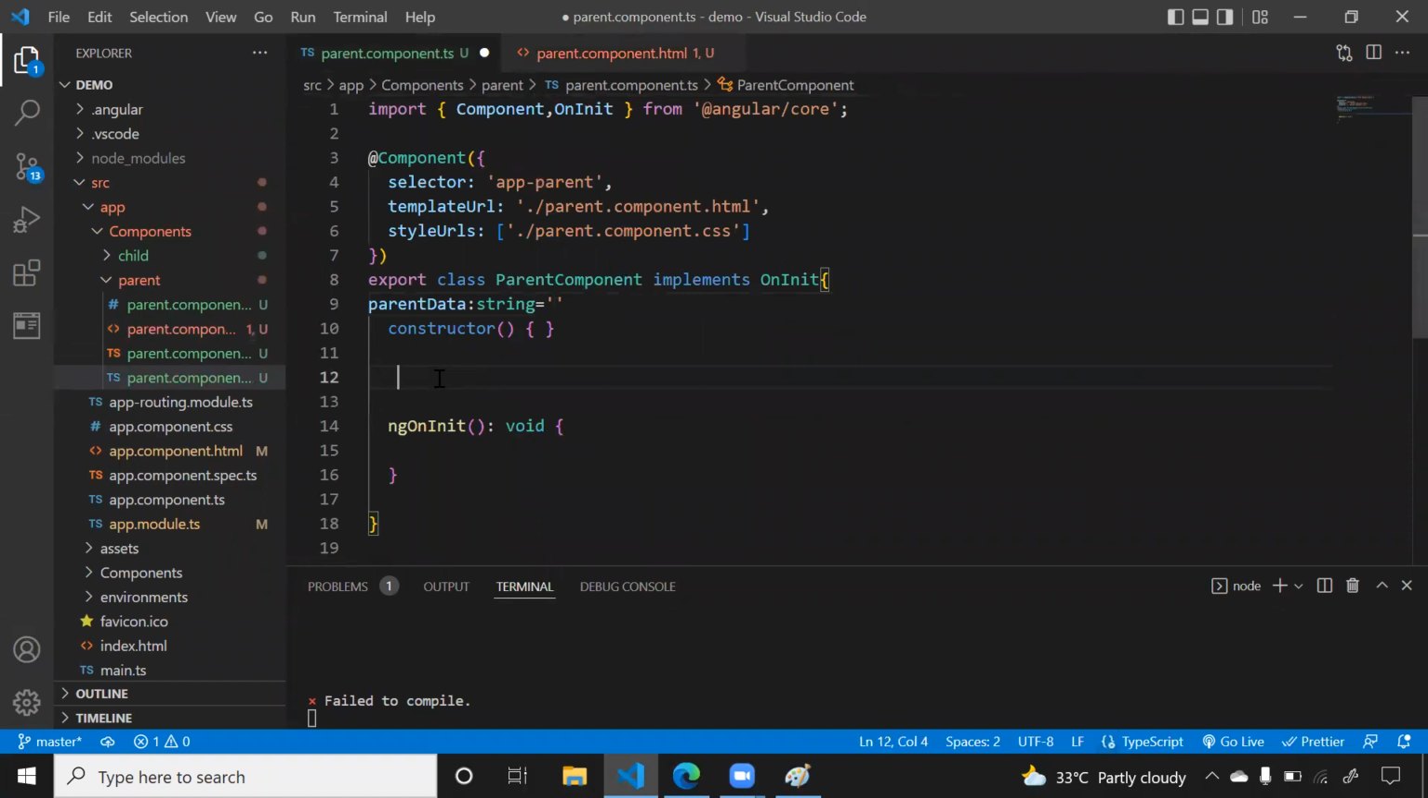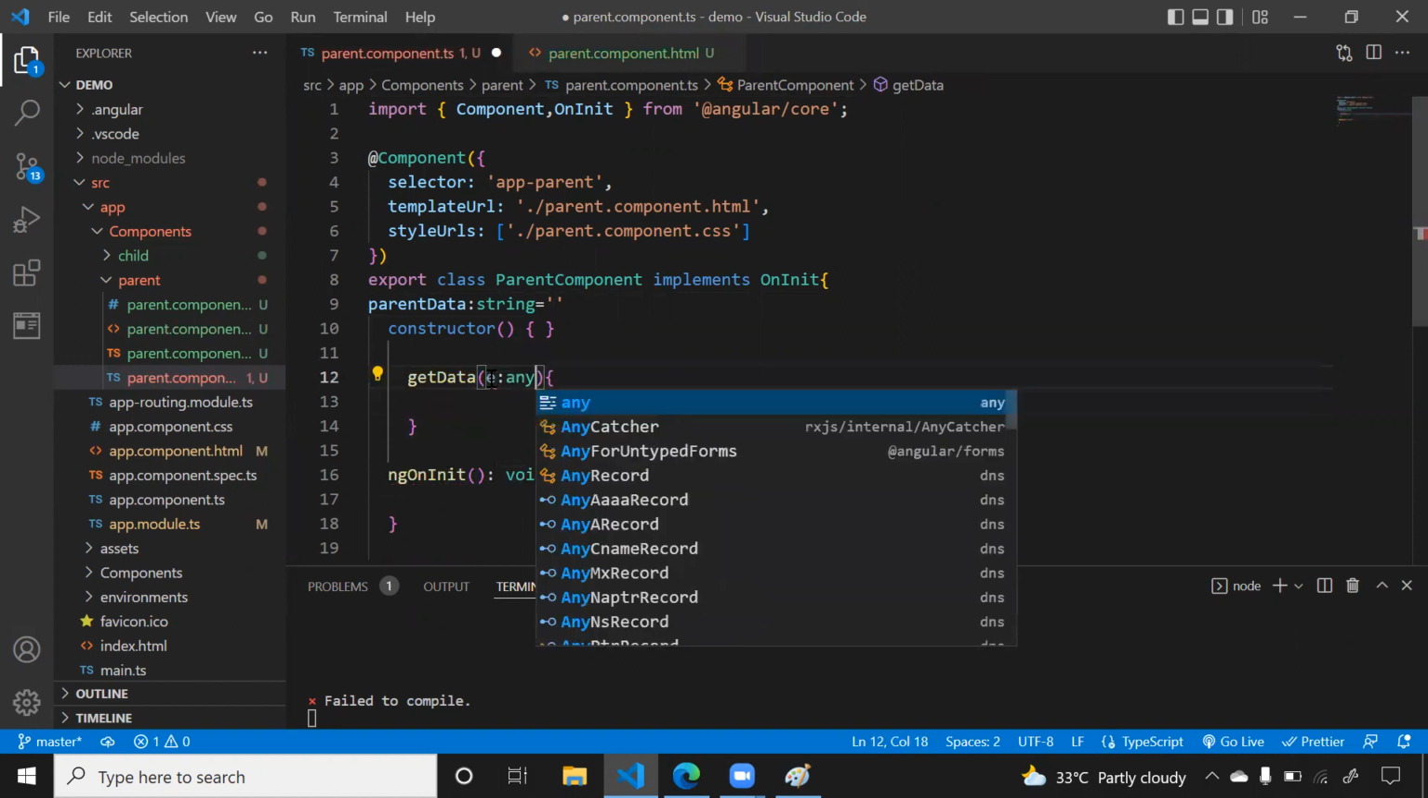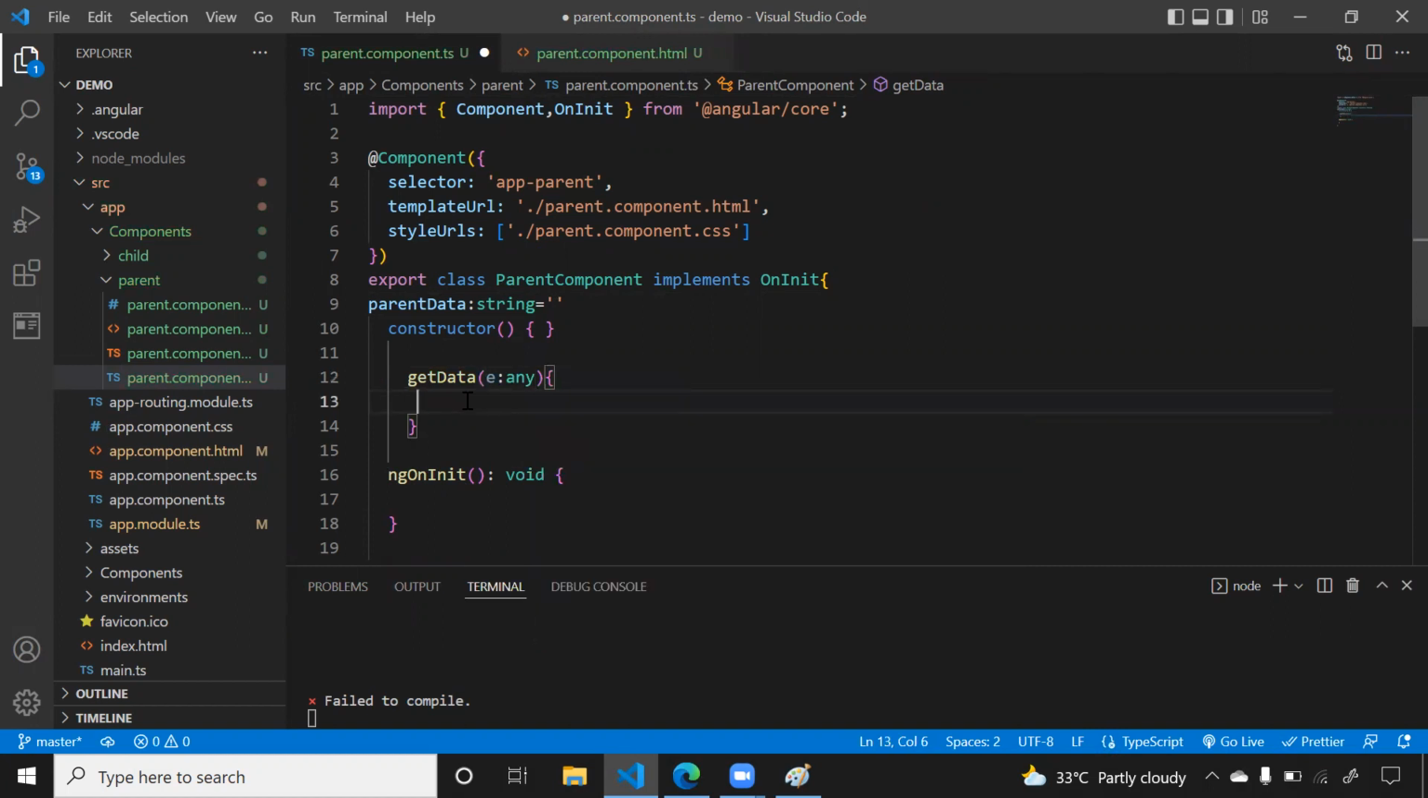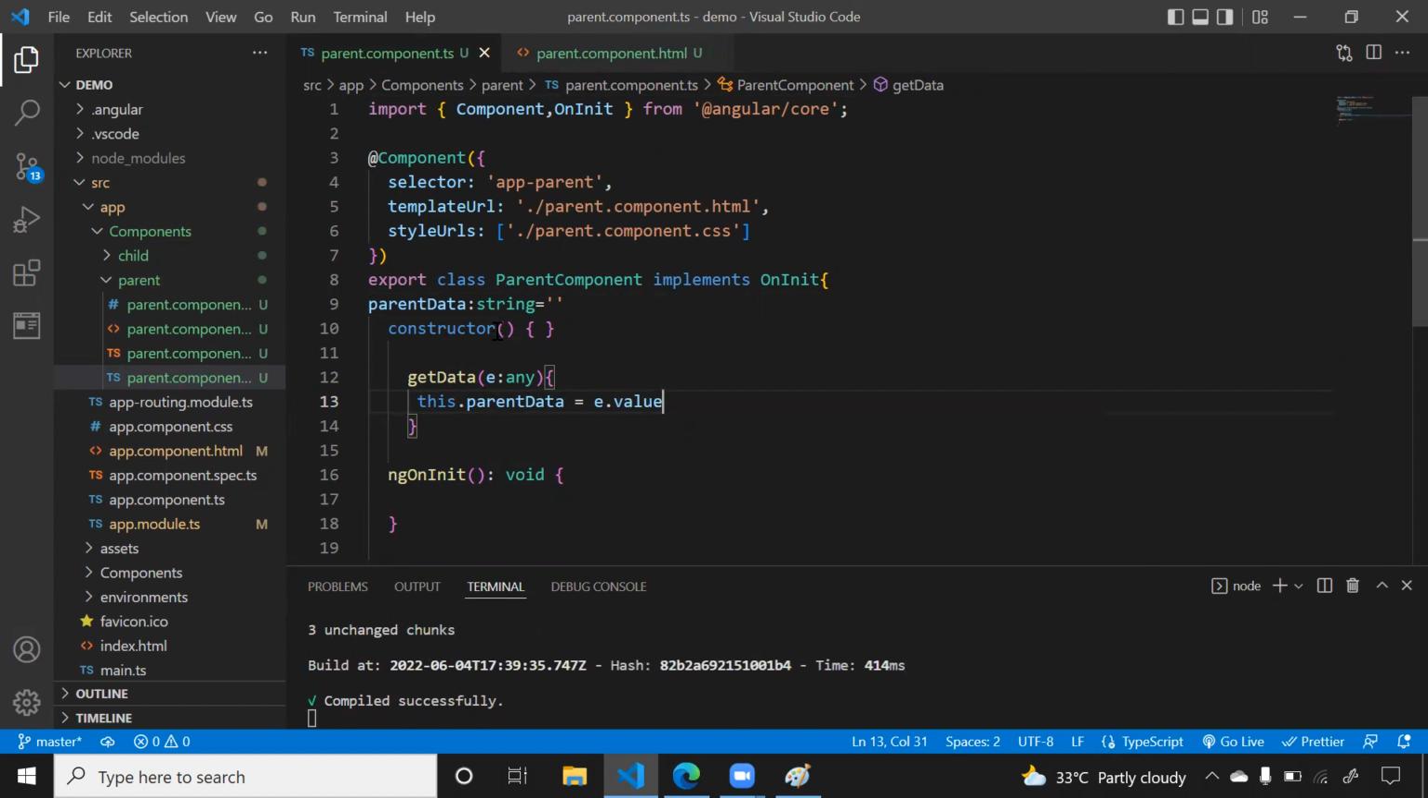Now define one method here called get data. It will take one event which will be any type. Now whatever data I got, this dot parent data equals, I will assign that data using this reference, e dot value. That's it. Now I am able to take the data, and this data I want to display in the child component.